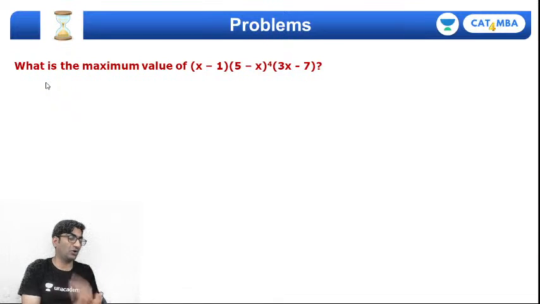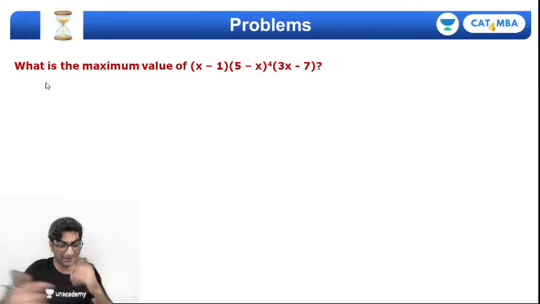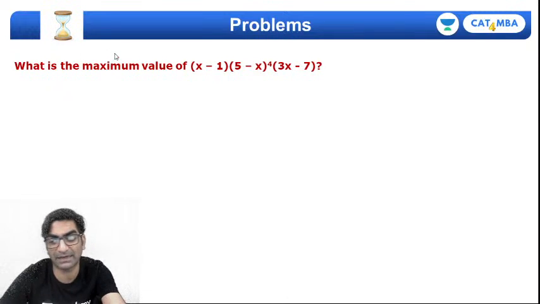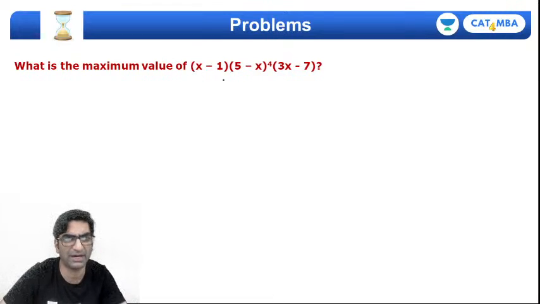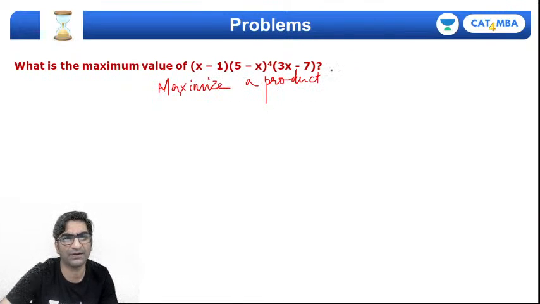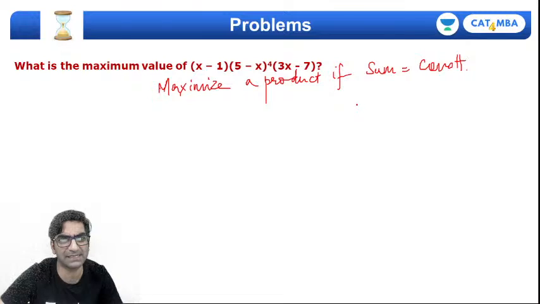Well, this might not look like a maxima-minima problem. It indeed is. How do you know that? Look, we are maximizing a product. That's the first thing you should identify from here. And when you are maximizing a product, it's easy to do so if their sum is a constant. Is there some constant?